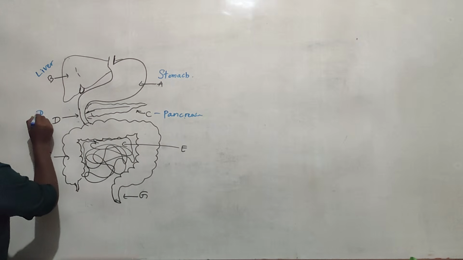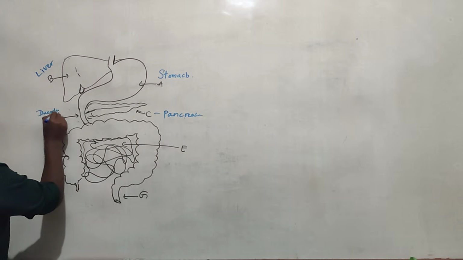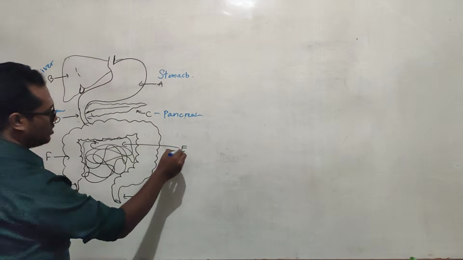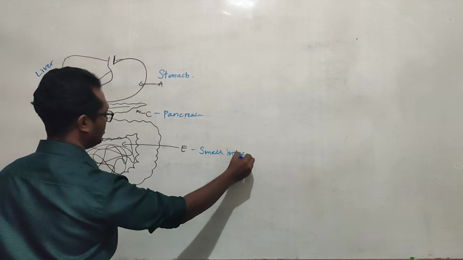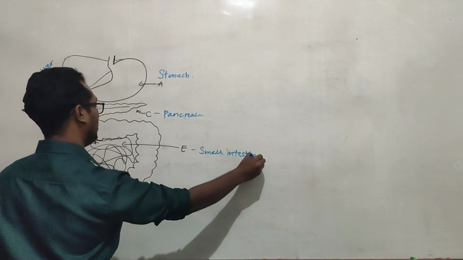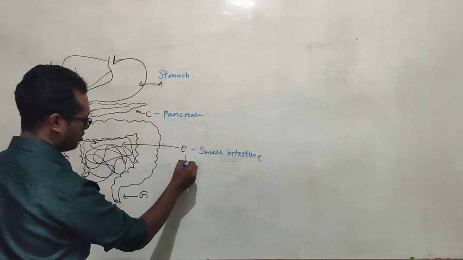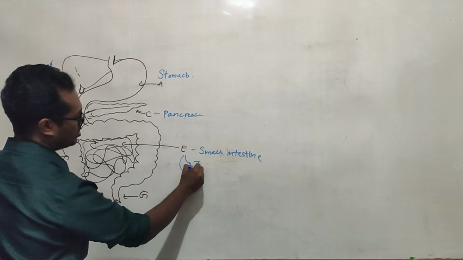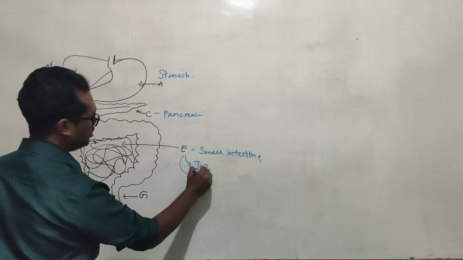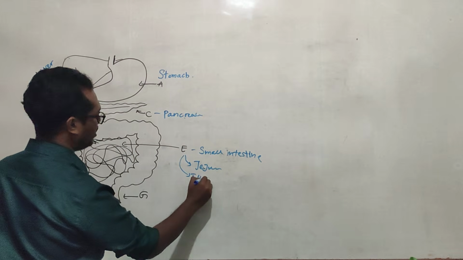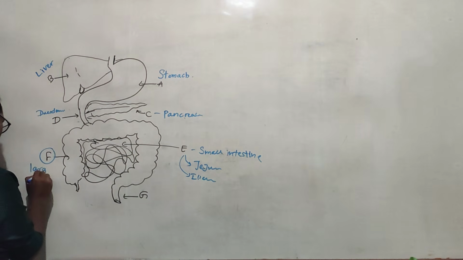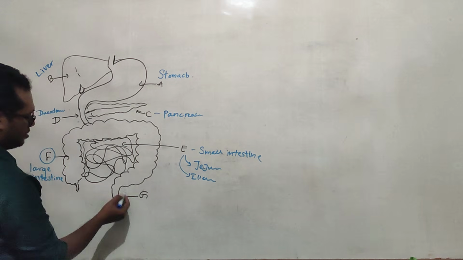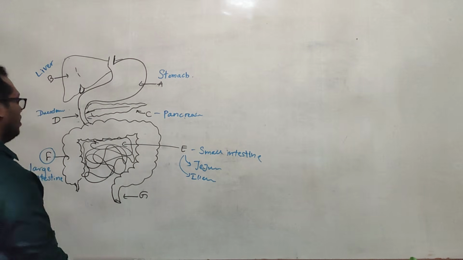Then D, that is starting here, the small intestine, but we can separate it into three parts. D is the duodenum. Then the rest of the small intestine is here. Collectively we call this the small intestine, but the other two parts are the jejunum and ileum. There is no need for your level. So F is the large intestine. Then this is the anus, the rectum and the anus.